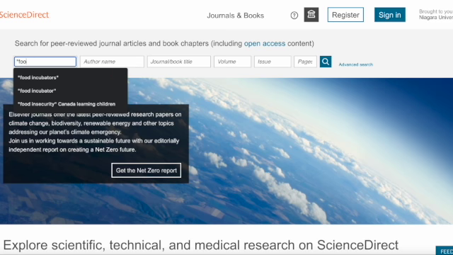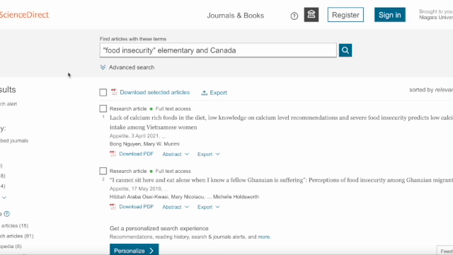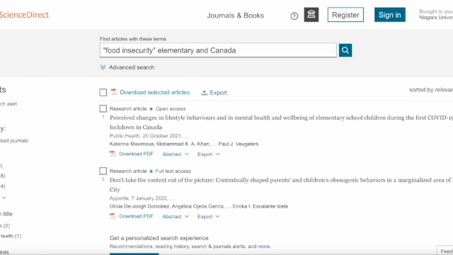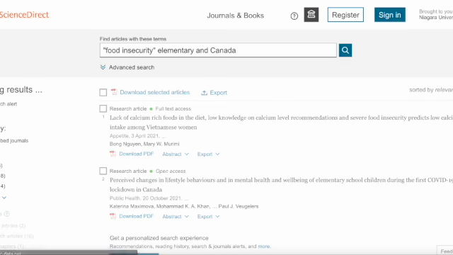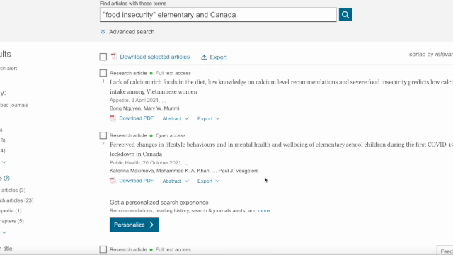So here's what we're going to do. There's another Science Direct database listed on your guide, and I want you to look at this because it's in general scholarly journal articles that are in the social sciences. So not necessarily from Canada. I'm going to put food insecurity in quotes, elementary, and Canada, not in quotes, just to see what articles they have related to this, because it is covering a wealth of international topics. So I'm going to look at this information.